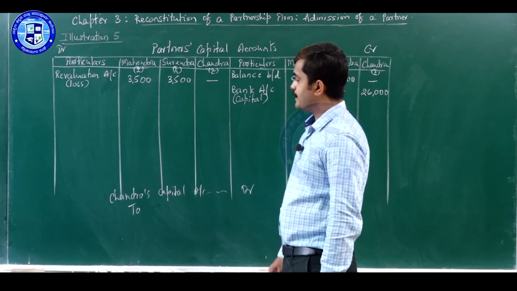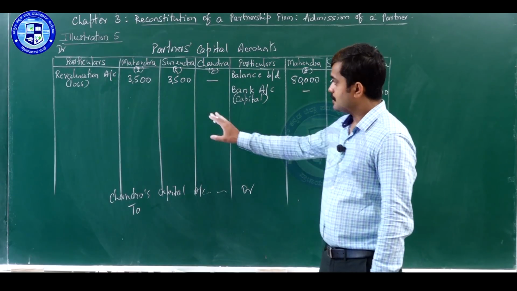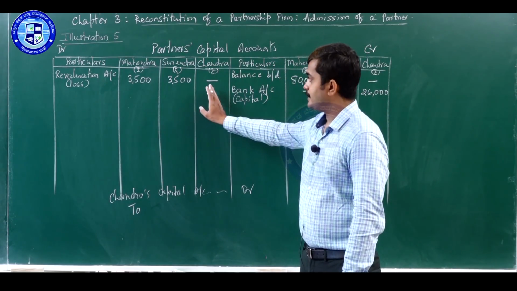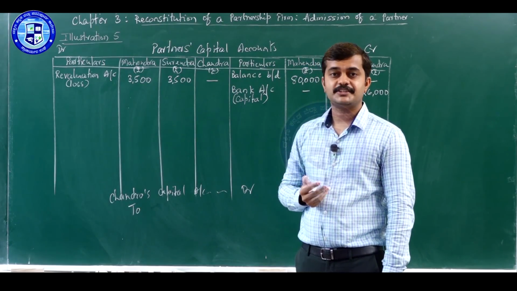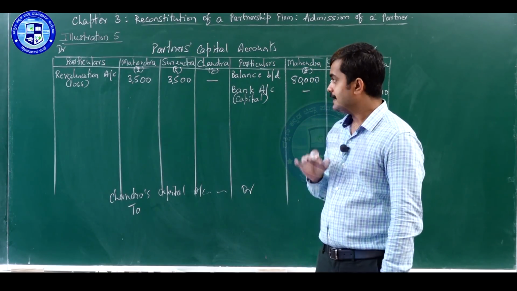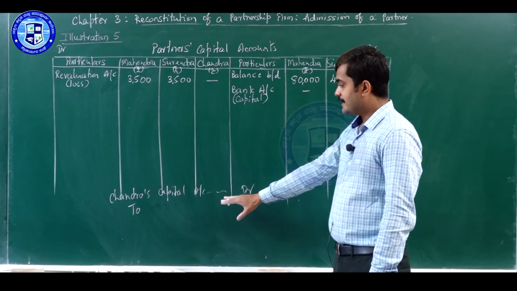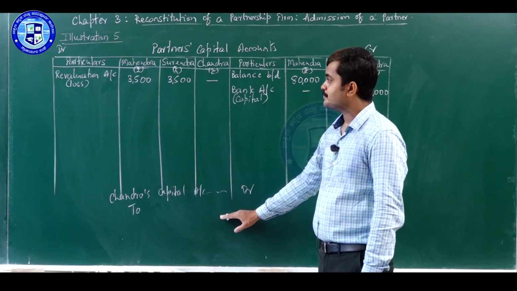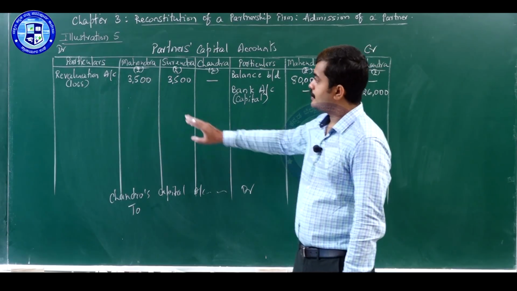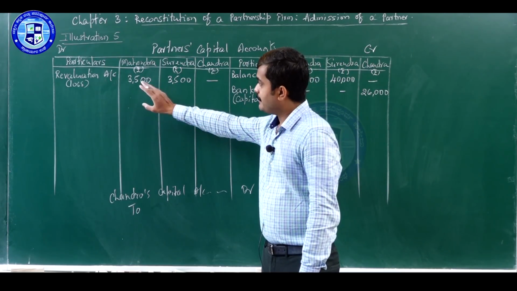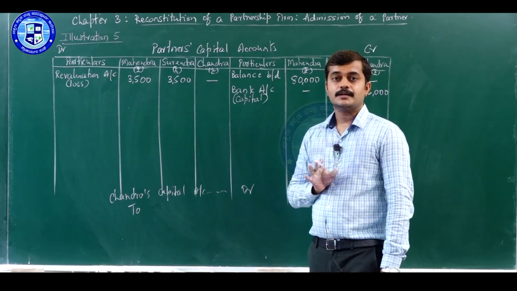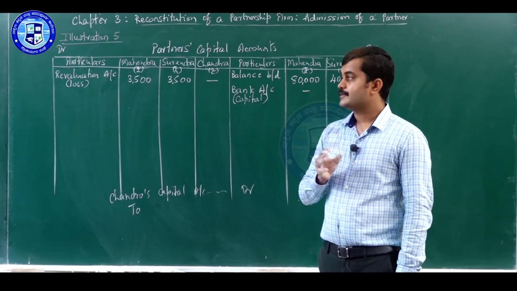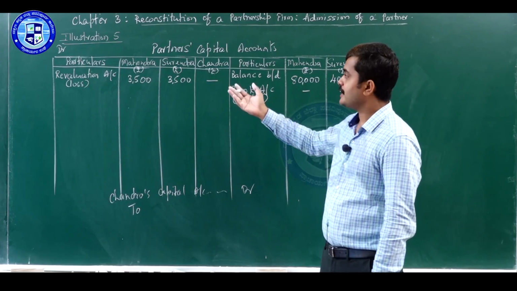We have to take into consideration capital accounts of all those partners who have sacrificed share in favor of a new partner. In this case, when we calculated sacrifice ratio, Mahendra has not sacrificed any share in favor of Chandra.